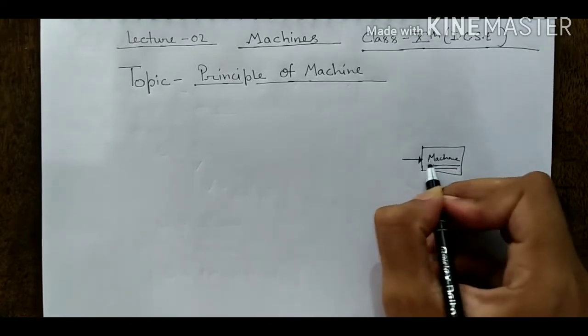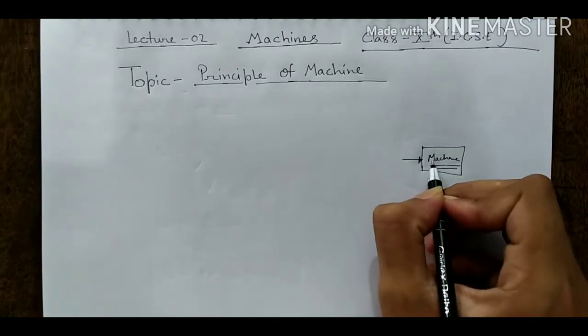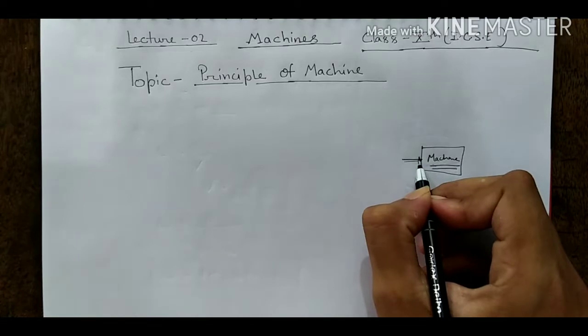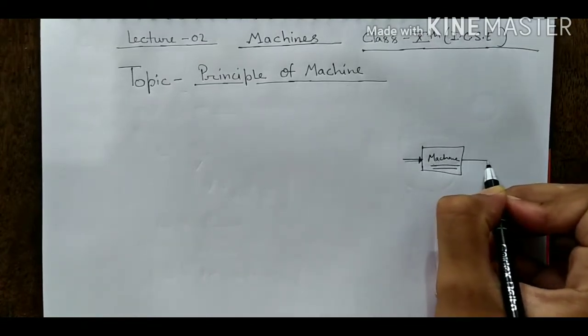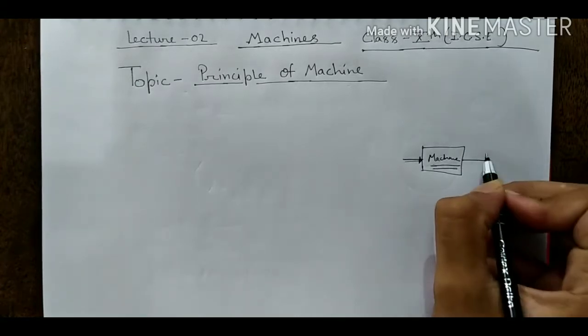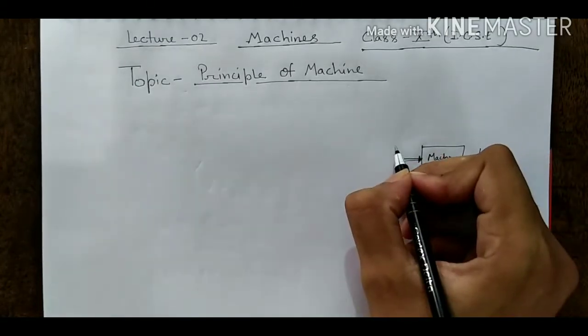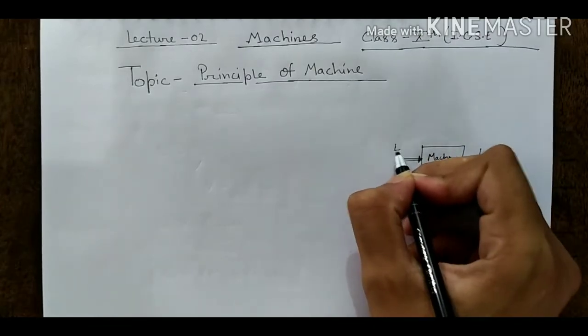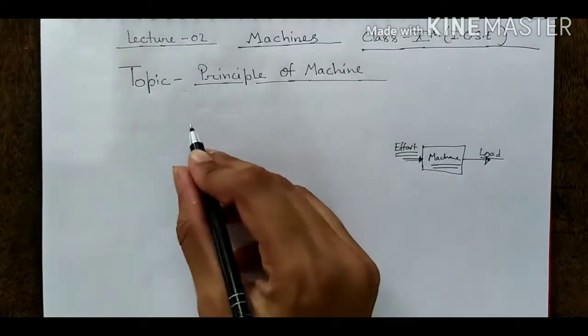When you are applying work, you are losing energy. It does some useful work on this load, and you are applying a force on this machine. This is known as the effort. This is the principle of machines.